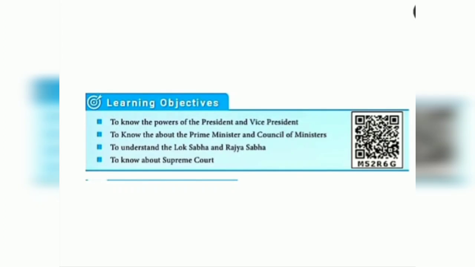Already we learned this under the State Government lesson. Under the central government, we are going to learn about the two houses of Parliament. What are the two houses? Lok Sabha and Rajya Sabha. Finally, we are also going to learn about the Supreme Court. Already we learned about the state government, where the High Court was there. Under the central government, the Supreme Court is there. These are the things we are going to learn.